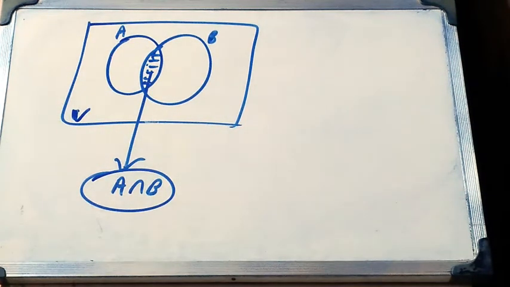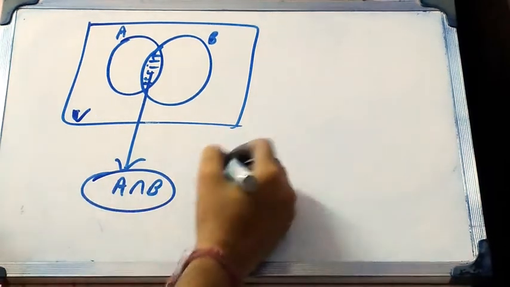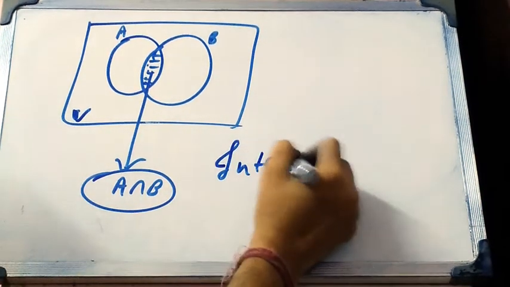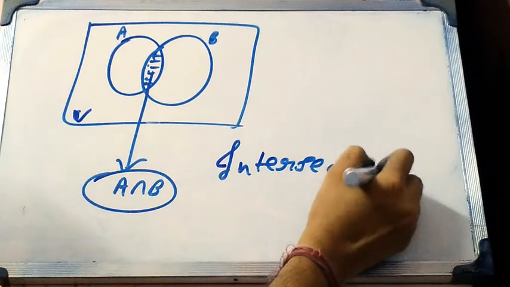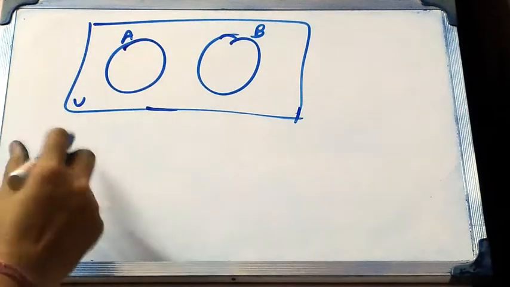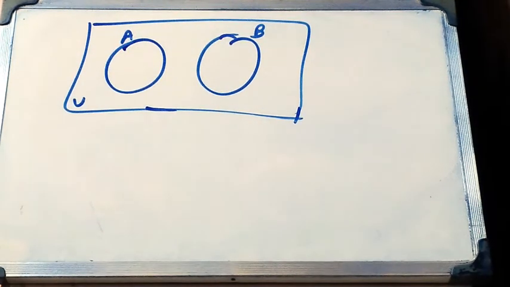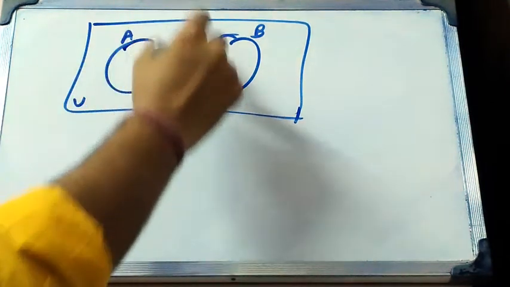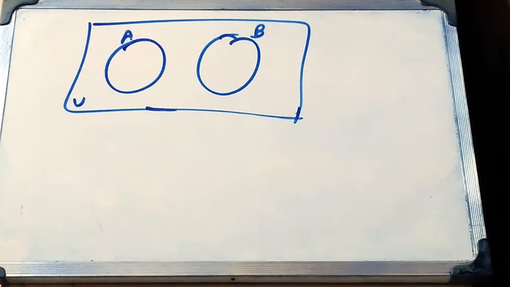So it is the Venn diagram of A intersection B. Now we can also express our disjoint sets by this Venn diagram. Suppose A and B are two sets in the universal set U, and A and B have no common element. That means there is no common portion between A and B. That means A and B are two disjoint sets.